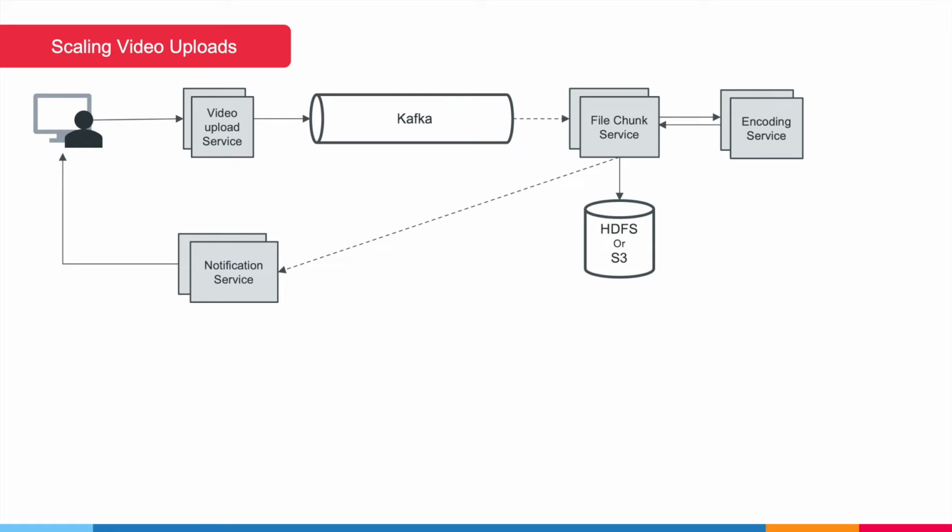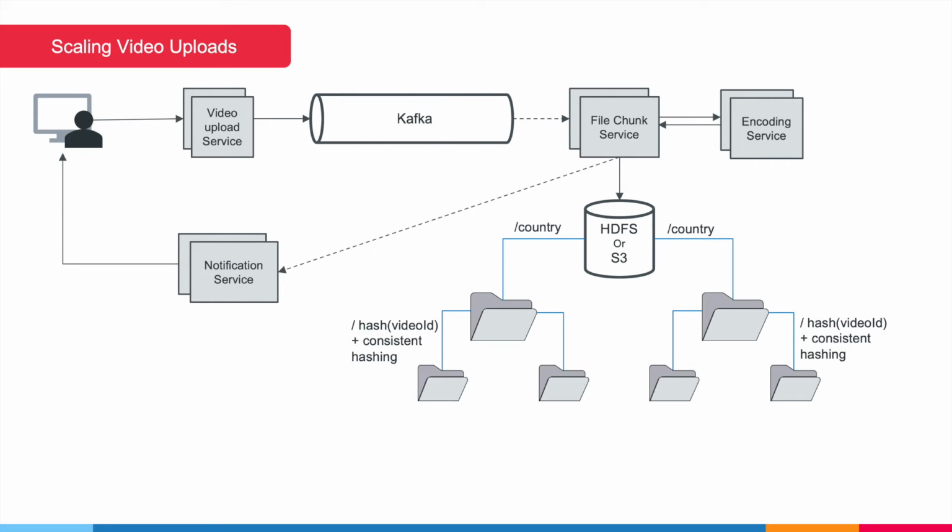If you live in US, it is very likely that the viewers of that video will be mostly from US as well. So perhaps the first level of partition we can do is by country name. Each country will have a different folder under which further partitions and videos will be stored. The next partition we could do is by finding hash of the video ID. So all the videos with same hash outputs will be under the same directory. This could further lead to imbalance of the sizes, so we can combine consistent hashing with this.